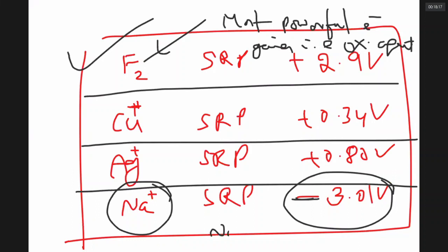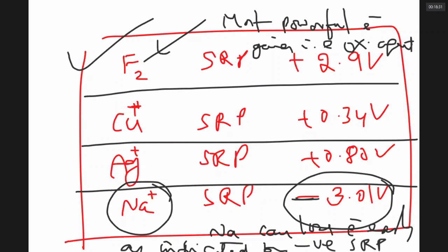Instead, sodium can lose electrons easily, as indicated by the negative SRP. The more negative it is, the more steadily electrons are lost by the atom. It means it tries to give up electrons, and its ions never like to take electrons. Anybody who likes to lose electrons to become a uni-positive ion or di-positive ion is called an electron loser or reducing agent.